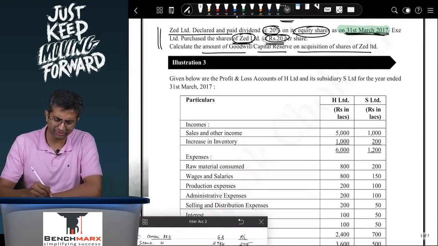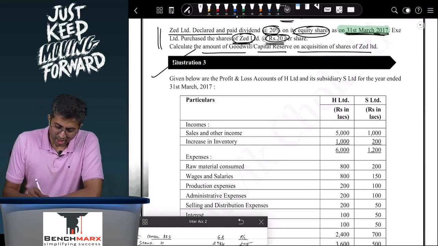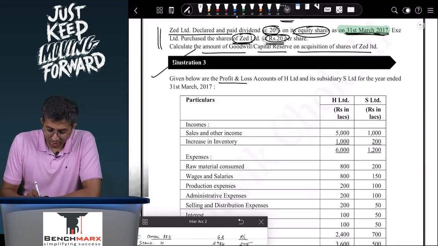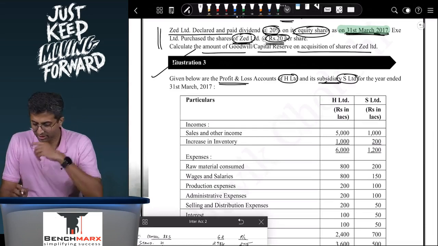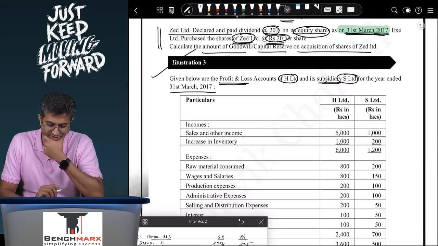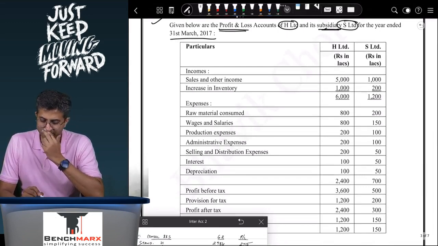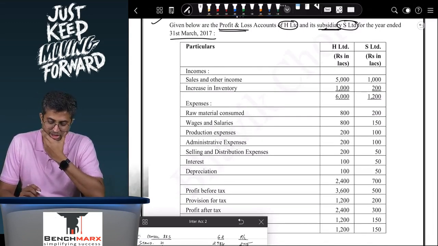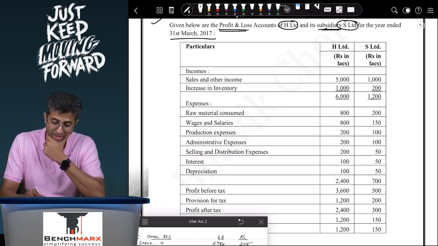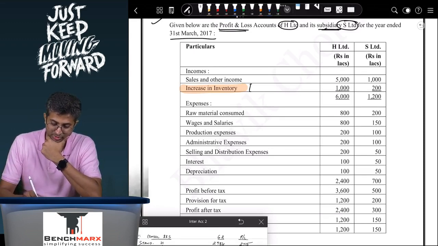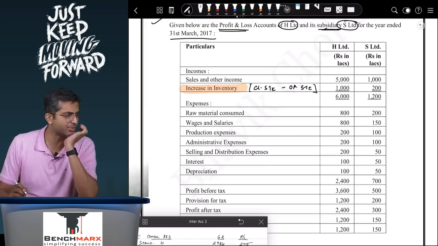Question number 3, let us glance through this. Given below are the profit and loss accounts of H and its subsidiary S for the year ended 31st March 2017. So you have incomes. This is also a study material question. Sales and other income, you will consolidate line by line. Increase in inventory. Acha, increase means your closing stock is increasing. So this must be calculated as closing stock minus opening stock. That is when it is an increase in inventory which is coming on the income side.